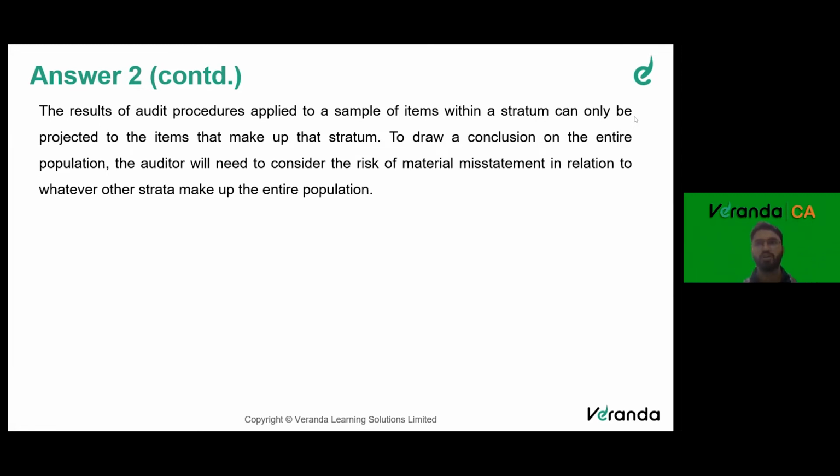That aggregated amount will be the projected misstatement on the entire population. Is this clear? Do you want me to explain this again? No, sir, it's clear.